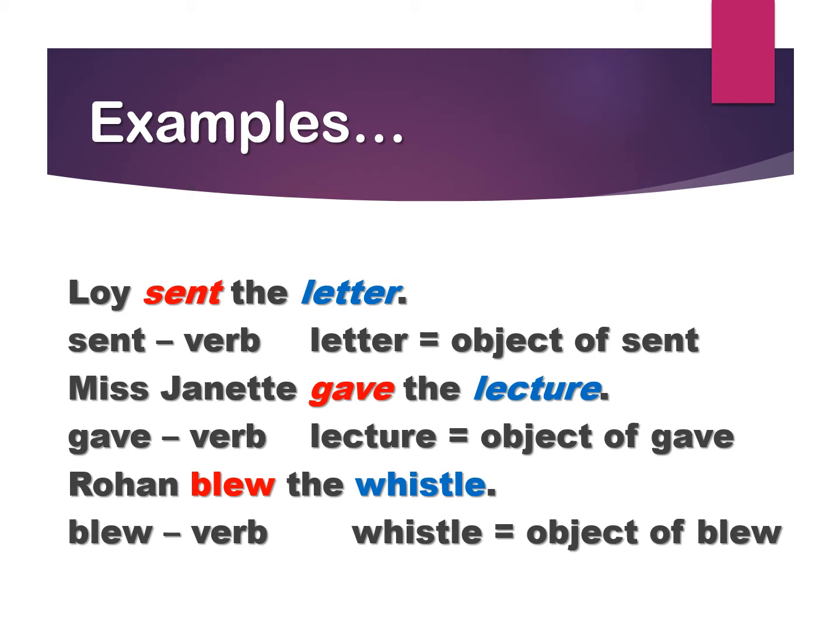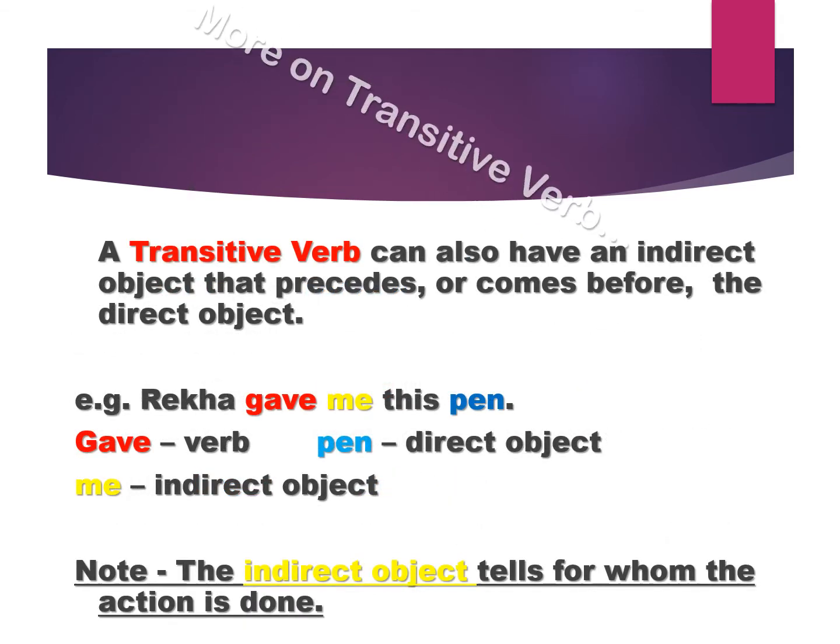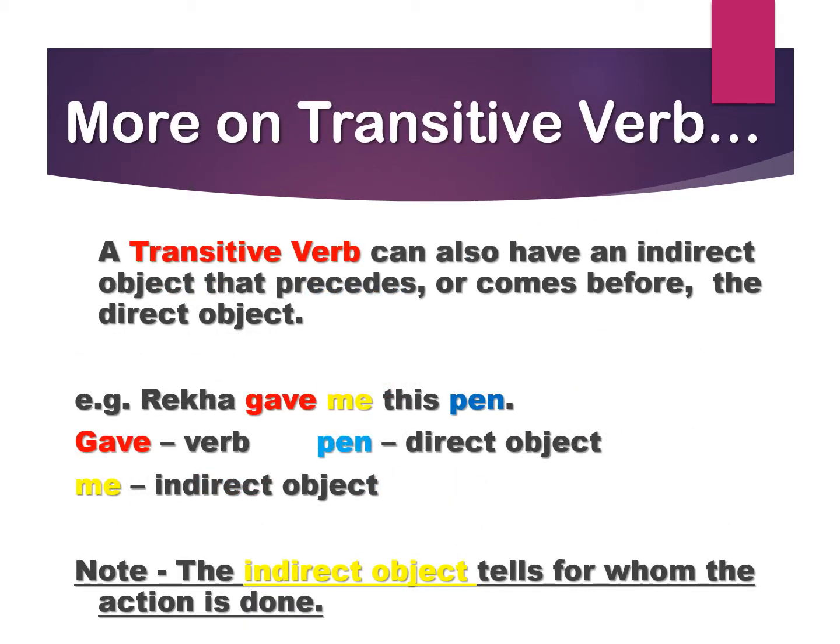Rohan blew the whistle. Rohan is doing the action of blowing on the whistle. Blow is the verb, whistle is the object. All these verbs are transitive verbs because they have got their objects. Now let's know more about transitive verbs.